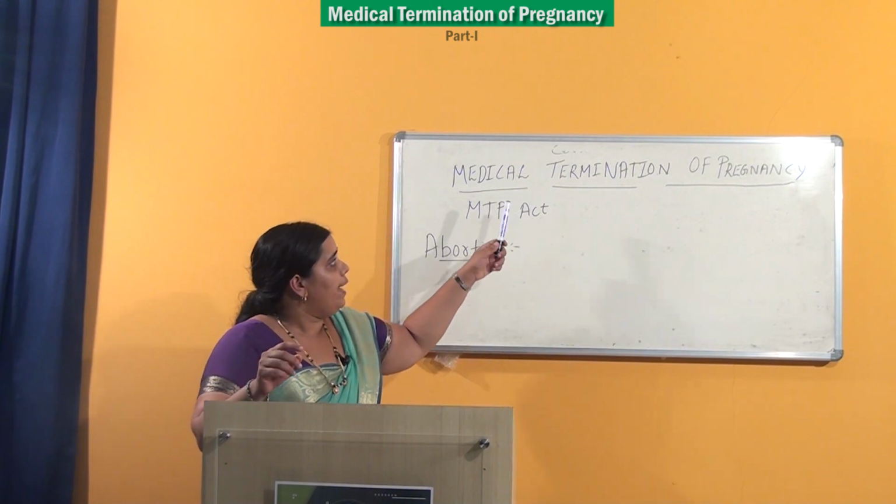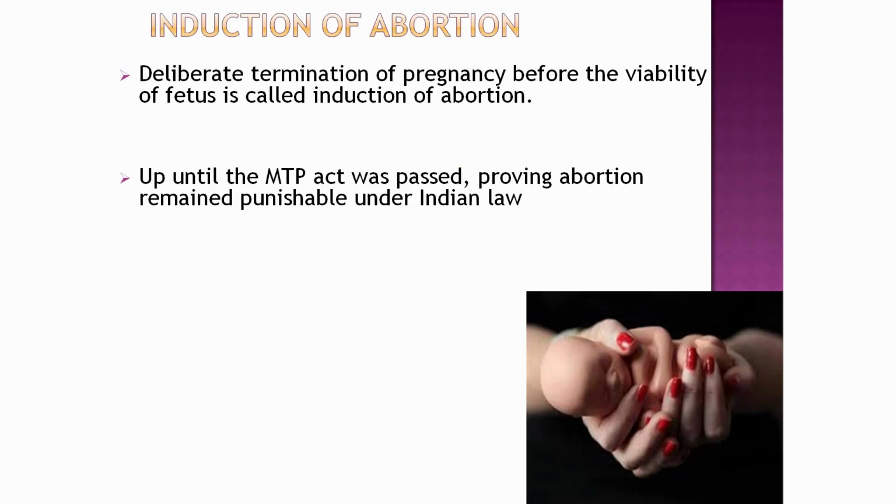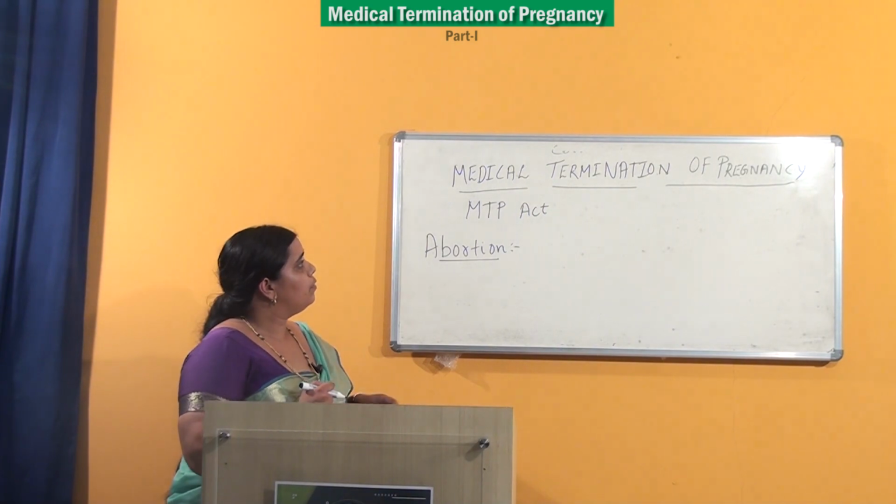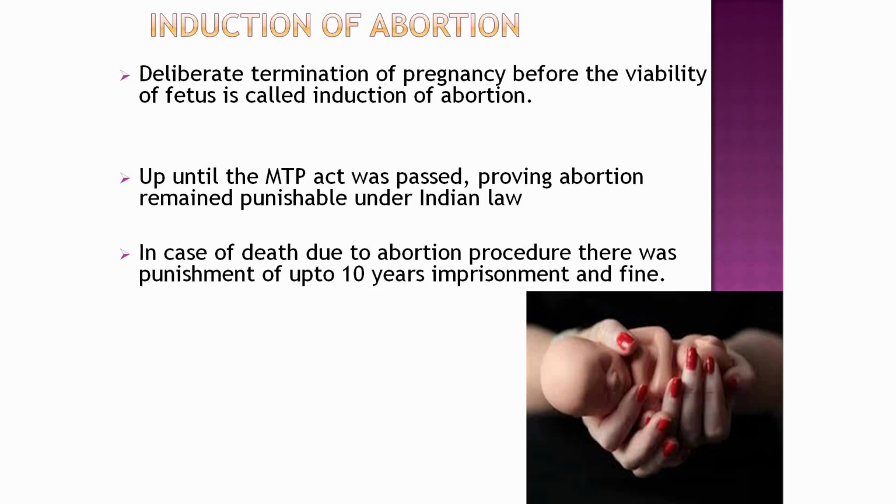Until the MTP Act was passed in India, it was punishable under Indian law. But once the MTP Act was passed, there are a few provisions or indications under which you can conduct medical termination of pregnancy. You should keep in mind that under the MTP Act there is provision for imprisonment of up to 7 years, even 10 years as well. Earlier it was just 2 years.